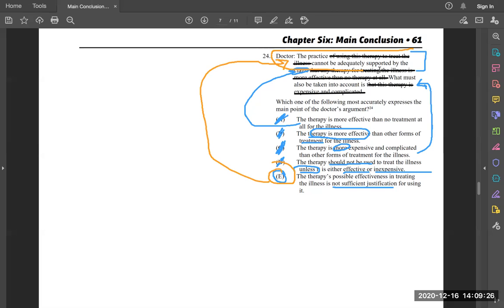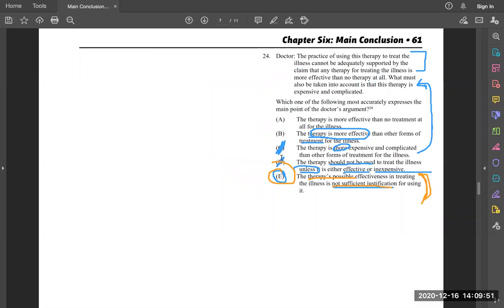They're saying the practice cannot be adequately supported by the claim. That also means there's not sufficient justification for talking about therapy's effectiveness, right? So they're saying basically the same thing. And this restatement of that first sentence gets justified by the rest of the sentence up there. So we can go with E as our final answer. And look at that, we're feeling really good about this one.